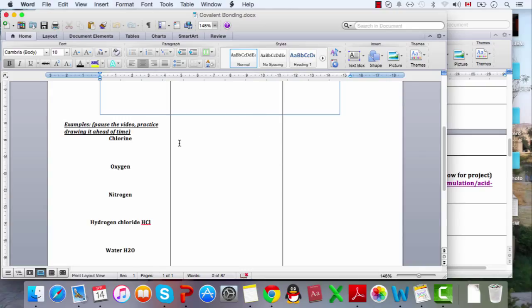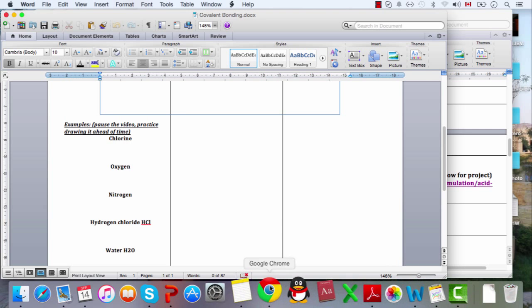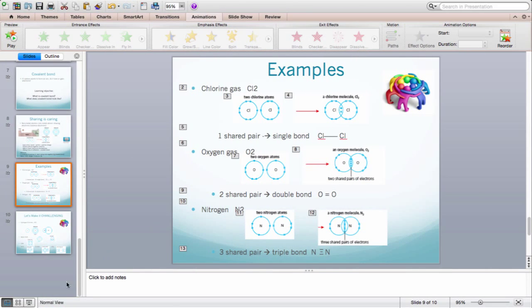So every time you come to this page, you can quiz yourself on how to do it mentally. Here, put your correct answer and also use this one to cover it. Also pause the video and practice drawing it ahead of time before I give you the answer. Okay, now let's go back to our lesson. Chlorine gas.